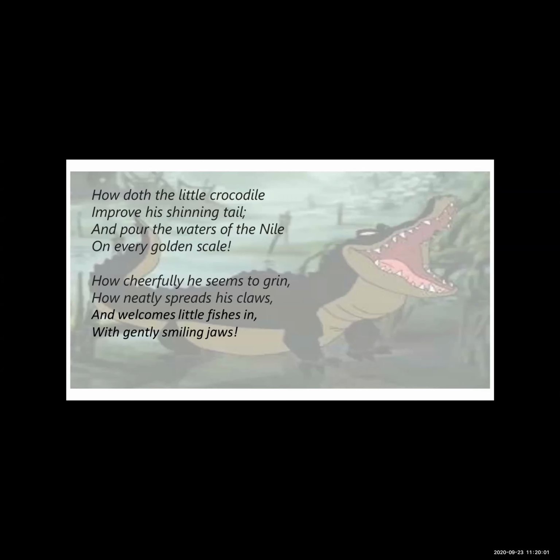Okay, so this is the poem which is written by the poet Lewis Carroll. The aim of this parody is not only to make fun of the original writing, but also to let its readers know the difference between vices and virtues, what is good and what is bad.